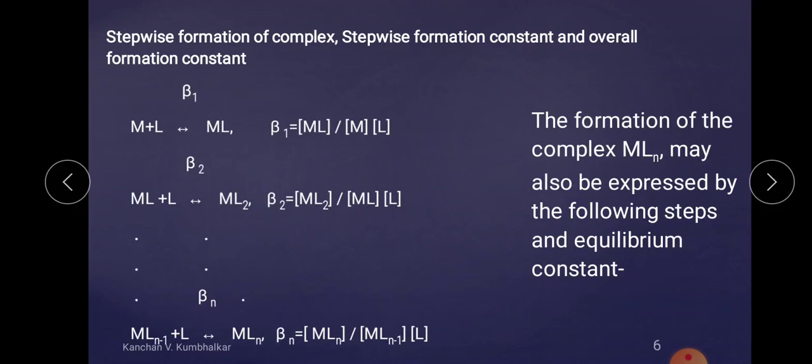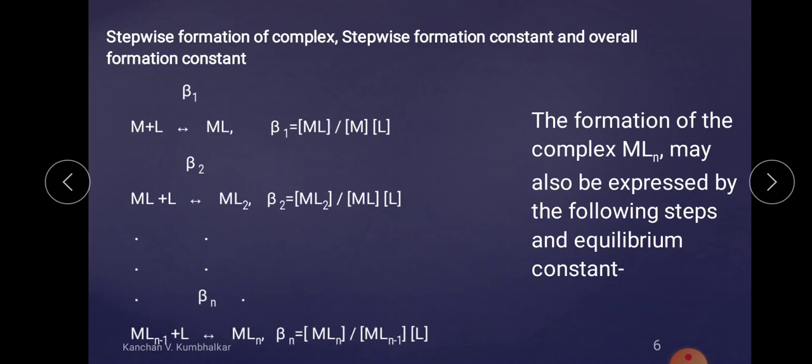Now let us check out the other one, but in this case we are considering different steps. When there is M plus L, there is a formation of ML. In this case beta 1 is counted as another constant, and similarly for the second step there is beta 2, and so on up to beta n.